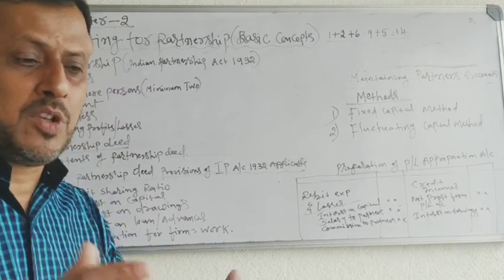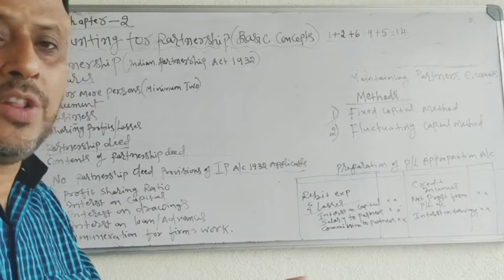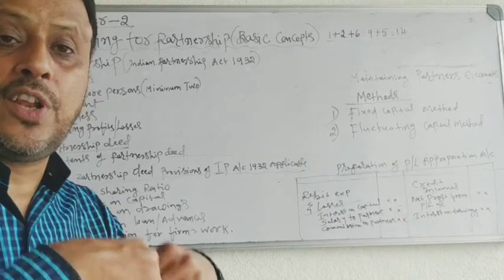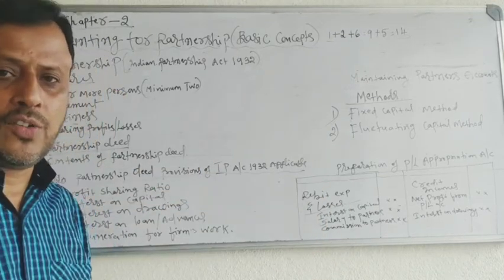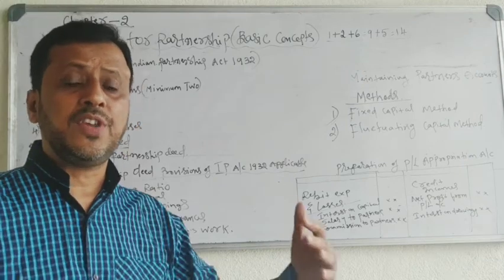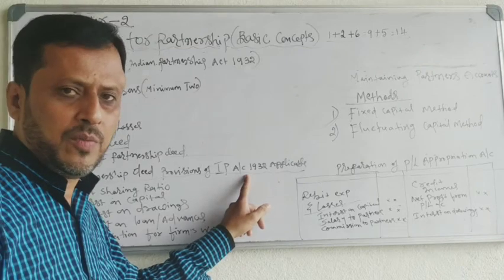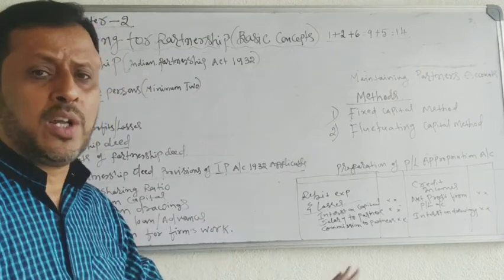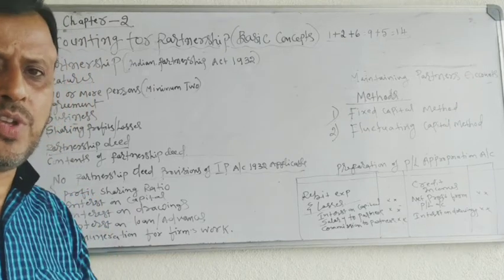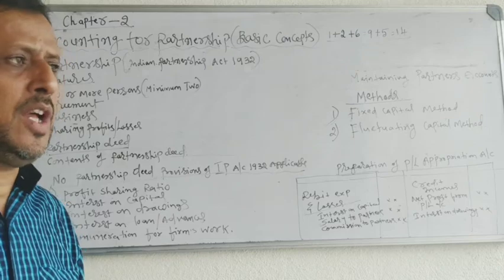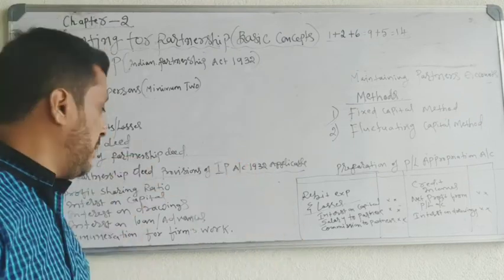Profits or losses must be shared among partners according to the profit sharing ratio written in the agreement. Suppose if there is no agreement, then at that time the profits and losses will be shared among partners equally according to Indian Partnership Act of 1932. What are the rules to be followed for sharing of profits if there is no agreement? You have to say, if there is no agreement, then partners must share profits and losses equally.